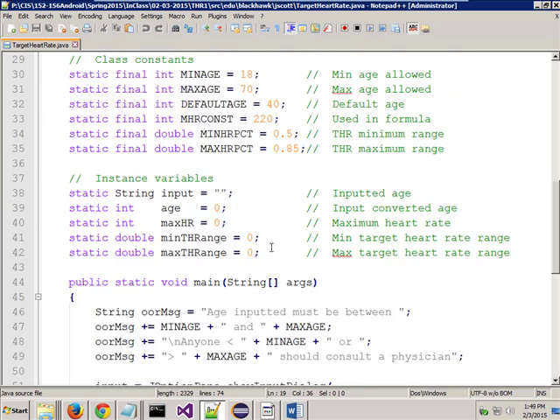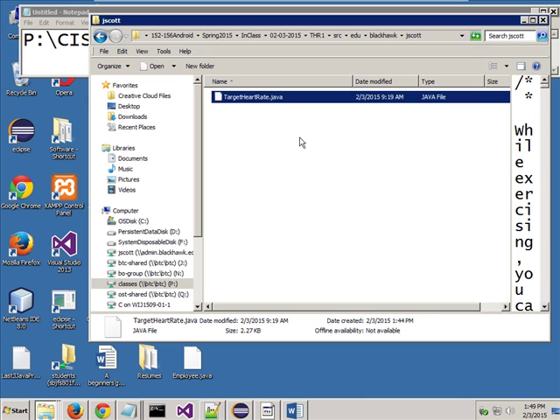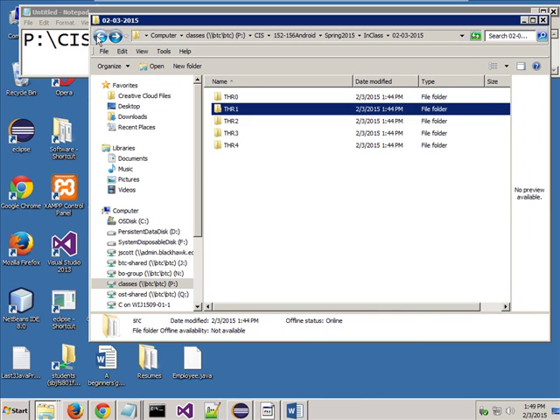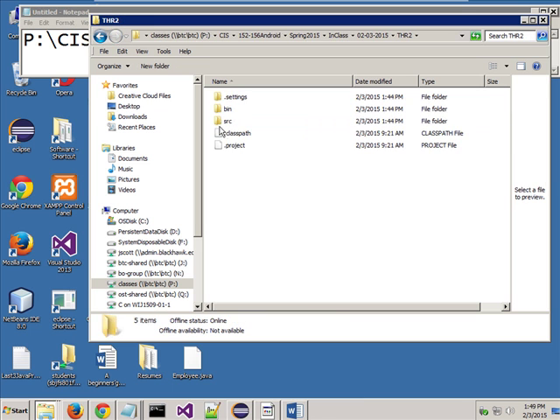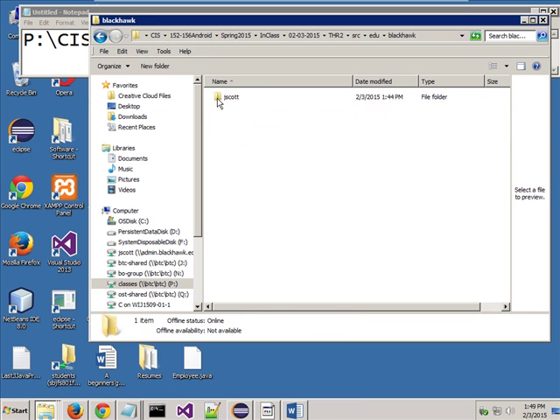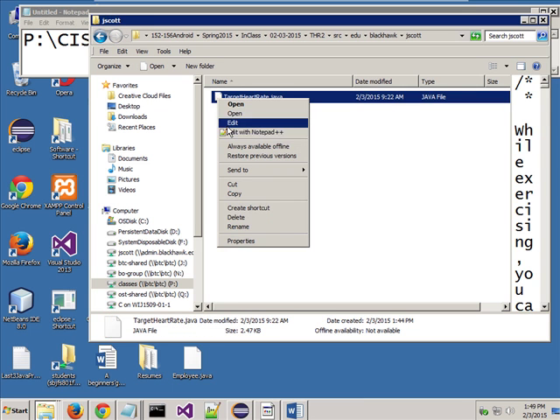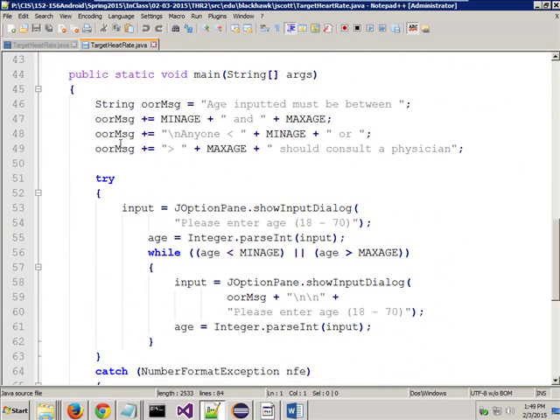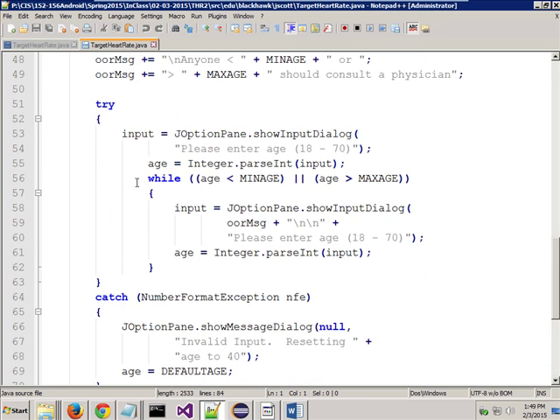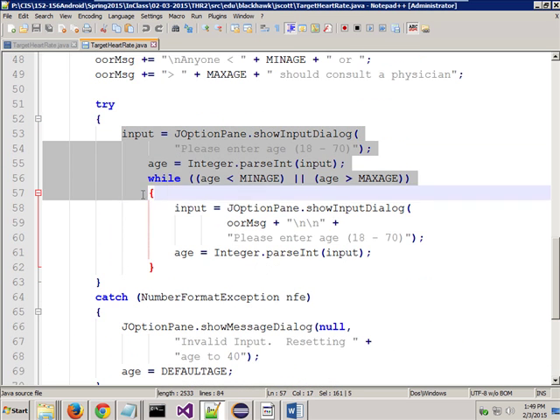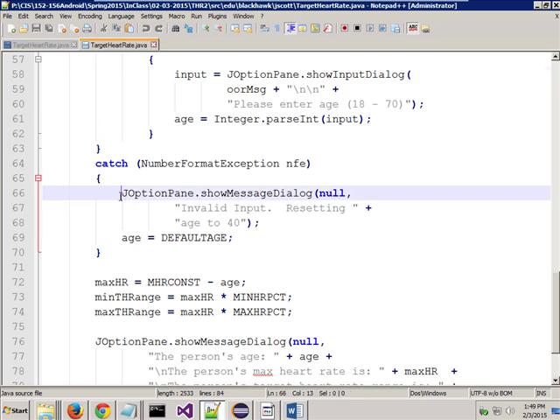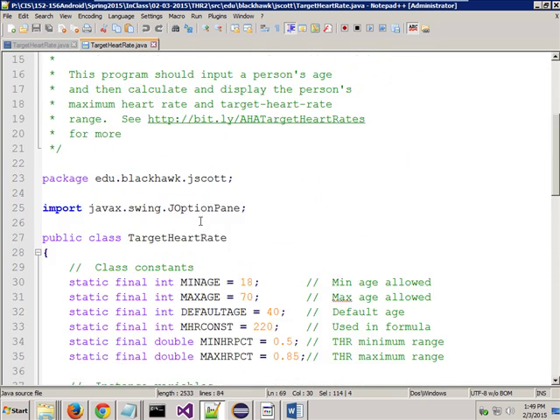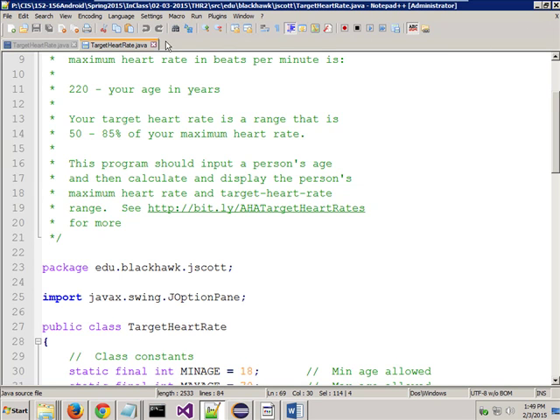All right, so I came in there and did this. And all these work, as far as I know at least, all these work. All right, then I said, well, the problem with that is it still doesn't handle the non-numeric. So I came in here with a try-catch block, and this handles the non-numeric. So in other words, if you put in something here that's non-numeric, all right, it'll catch it, and it'll just basically set it to a default age. So that was number 2.